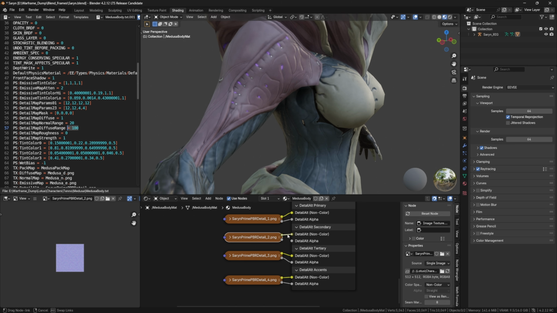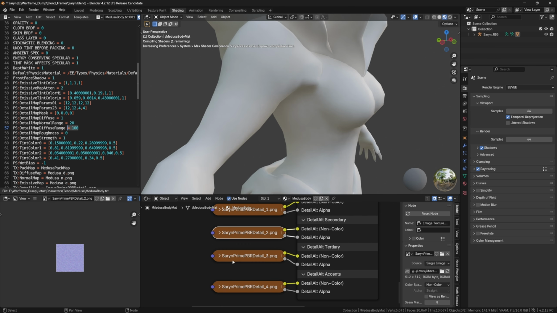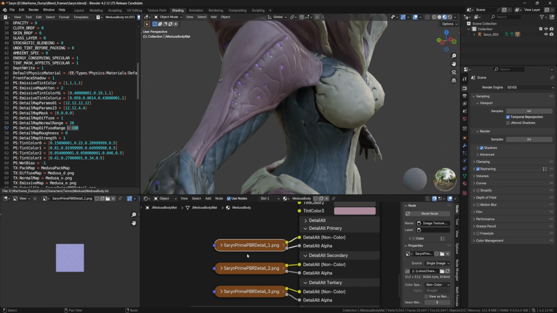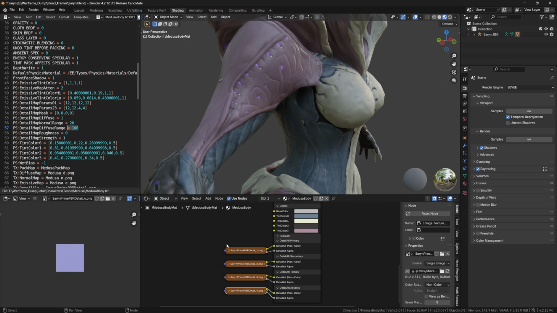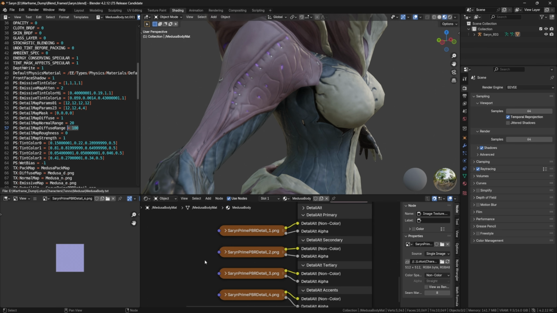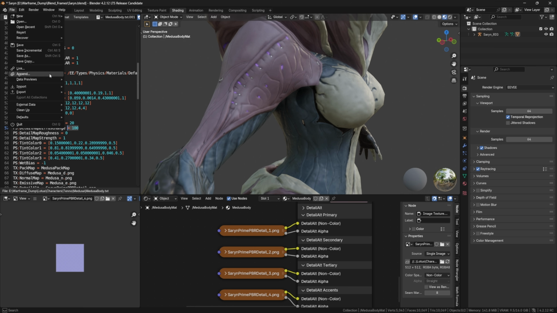And now what we're going to need is, since we already decompiled the detail map, we cannot use the normal shader. This shader uses a particular UV tiling system, but we can no longer use that. So we're going to have to get the one from character filter by appending.